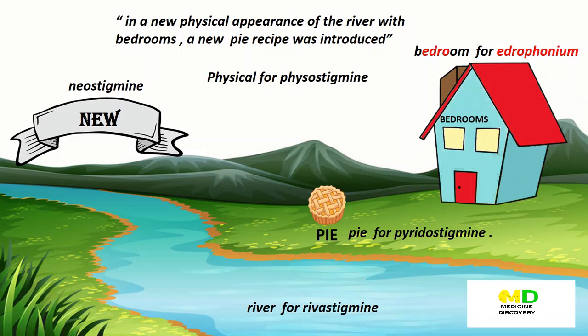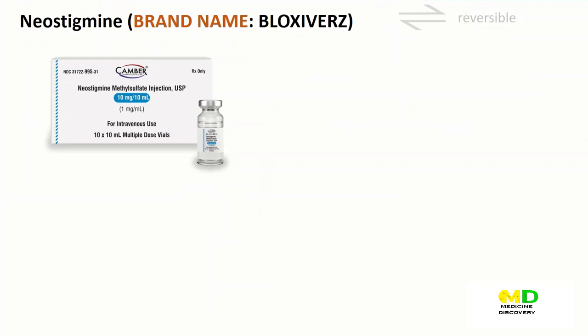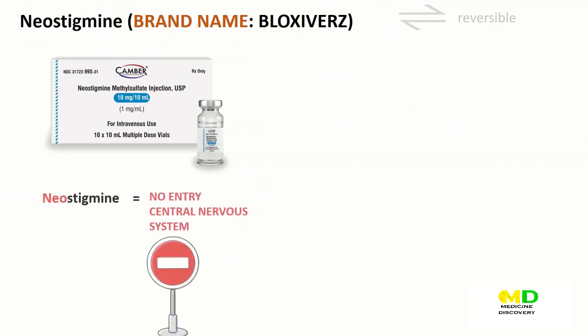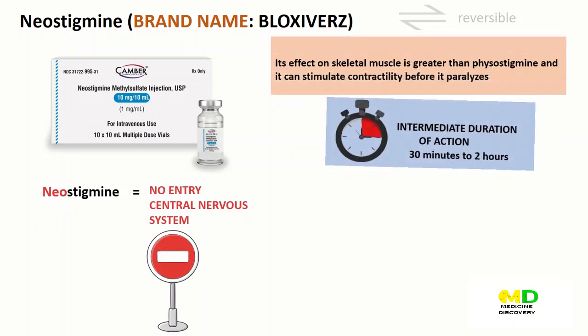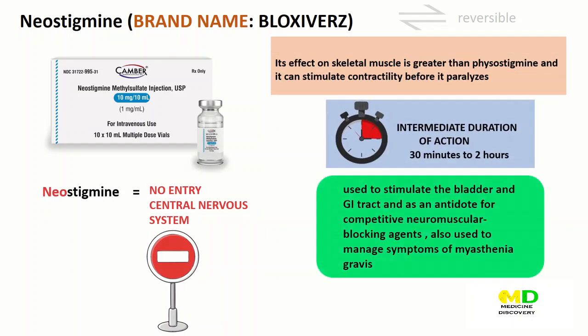Neostigmine. Neostigmine is absorbed poorly from the gastrointestinal tract and does not enter the central nervous system. Neo means no central nervous system penetration. Its effect on skeletal muscle is greater than physostigmine, and it can stimulate contractility before it paralyzes. Neostigmine has an intermediate duration of action, usually 30 minutes to 2 hours. It is used to stimulate the bladder and gastrointestinal tract and as an antidote for competitive neuromuscular blocking agents.